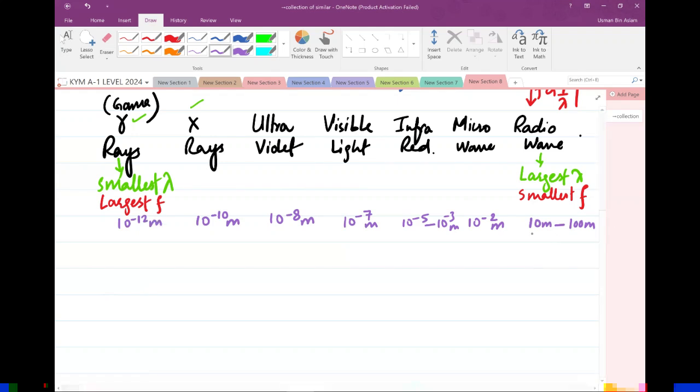These are all approximate values. If you Google them, everywhere you might find slight variation, so you don't have to worry about that. You can memorize these values from whichever book or notes you want. They will be approximately equal to the ones I have quoted here. But you need to memorize these values. The examiner will ask you to estimate the approximate wavelength of, let's say, ultraviolet. If you remember the wavelength value, then you'll be able to estimate it. So these are the approximate values of wavelength.